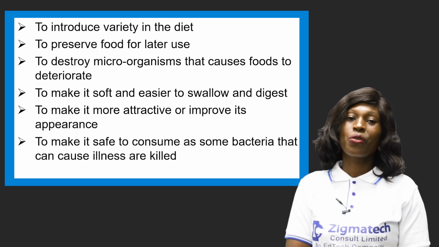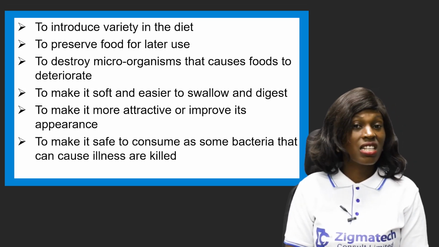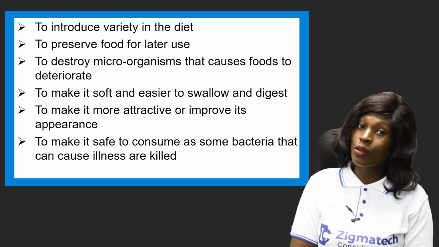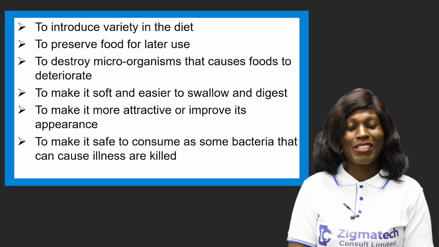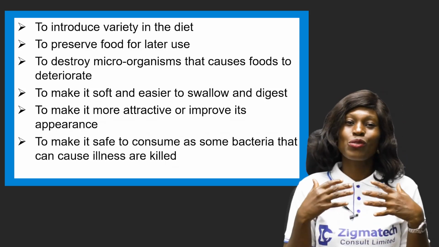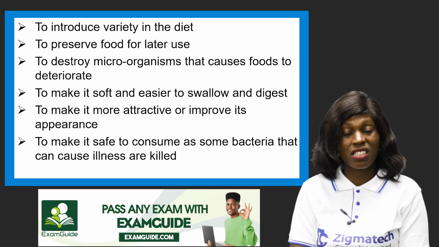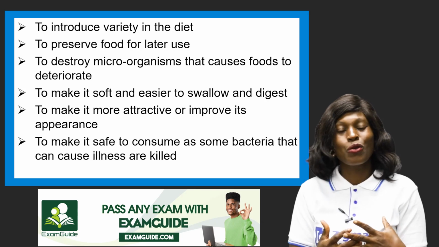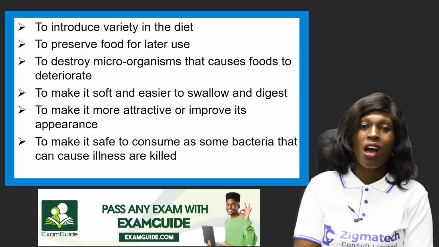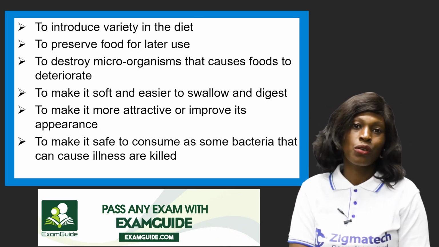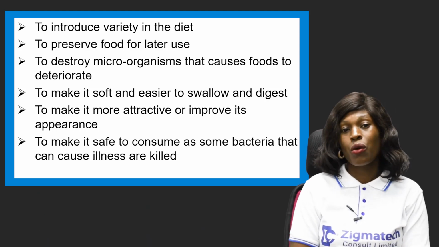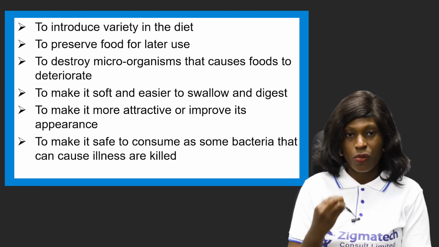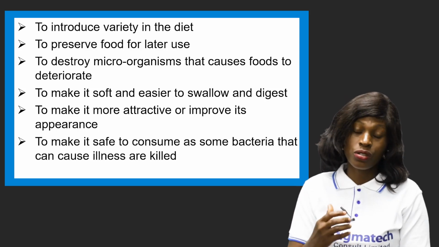Another reason why we cook food is to make it soft and easier to swallow and digest. Yes. So you cook food because you want it to digest easily, you want it to be easier for you to swallow. Just imagine eating food that is raw and you're trying so hard, and it's not digesting. It's going to cause more harm than good to our health. So the reason why we cook food is to make it easier to digest and for us to swallow.